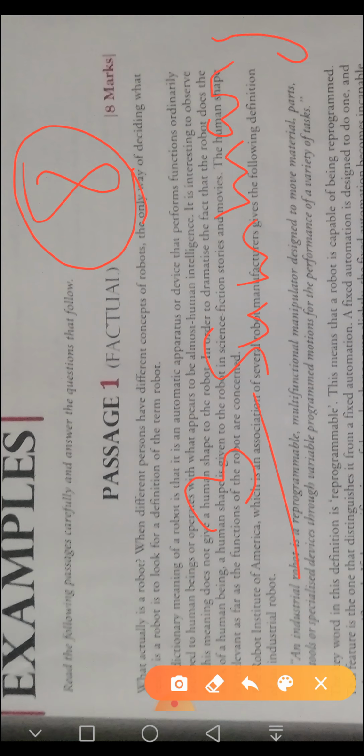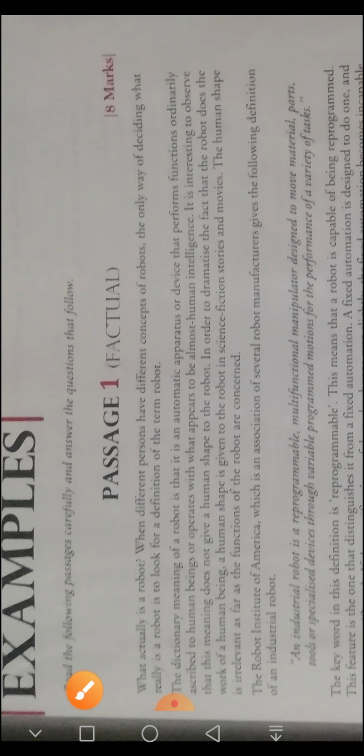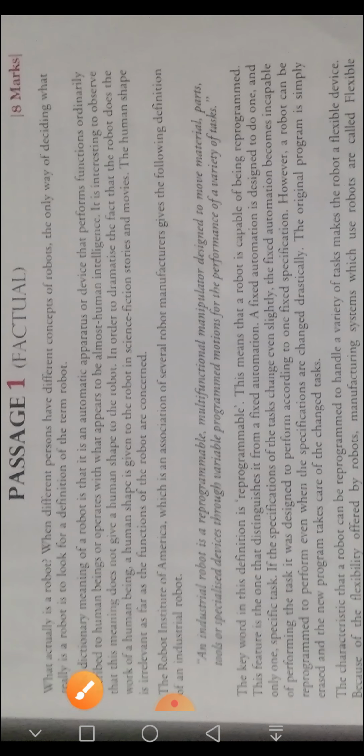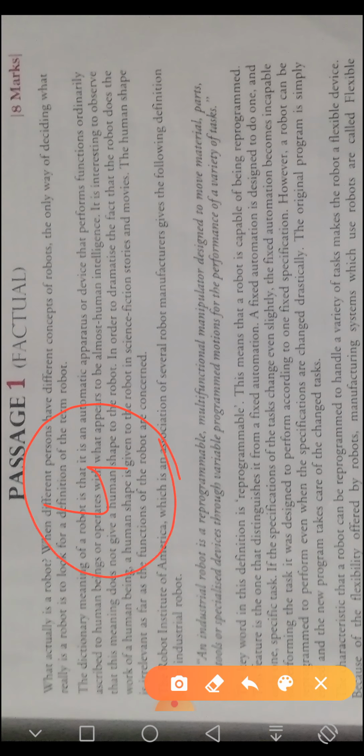So first of all, let us see how to make notes. Then we will learn how to make a summary. The format I have told you, and how to give a title I have told you. Now let us see how to make notes. First of all, we are to make 4 headings. This point should be clear in your mind: how to divide the passage, how many parts there should be. You are to divide the passage into 4 parts.